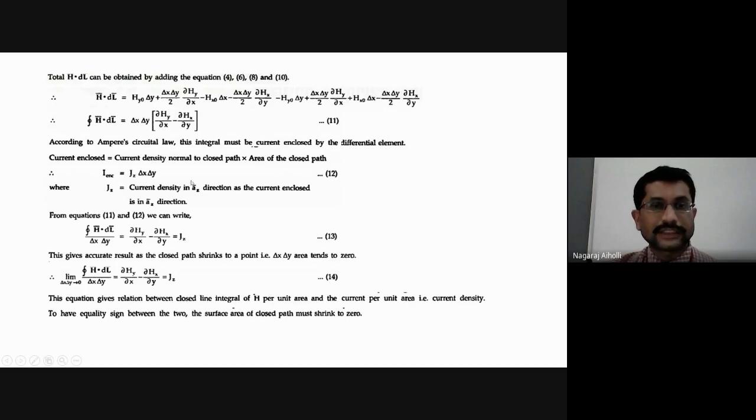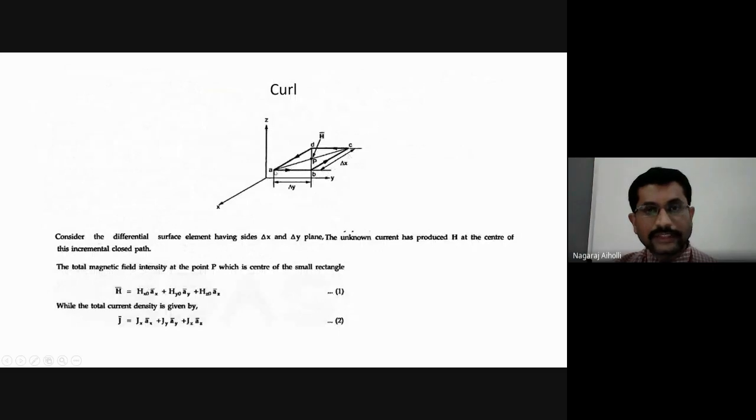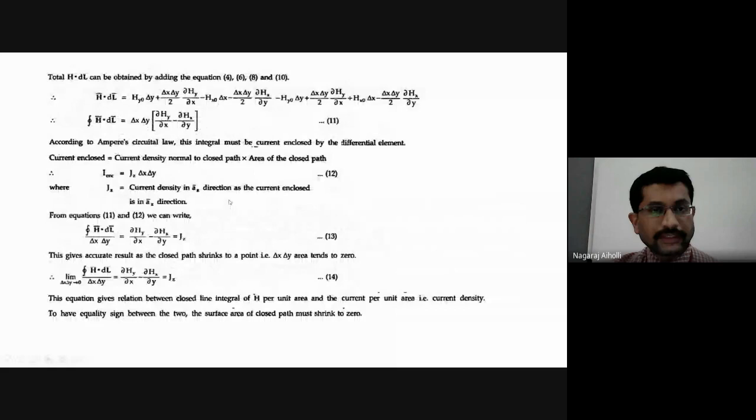It is delta x into delta y, the area of the rectangle. We know that current density is current per unit area, or current is equal to current density into area. Therefore, I enclosed is equal to current density multiplied by the area, and area is delta x into delta y, where Jz is the current density in az bar direction, as the current enclosed is in the az bar direction.